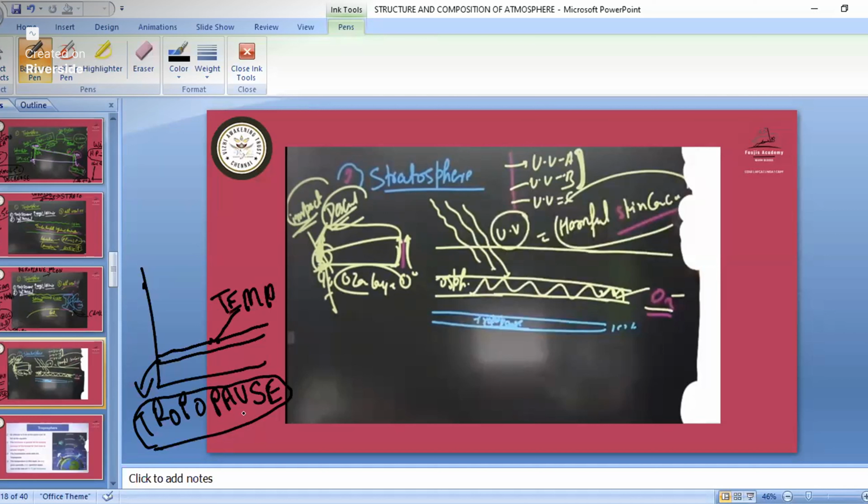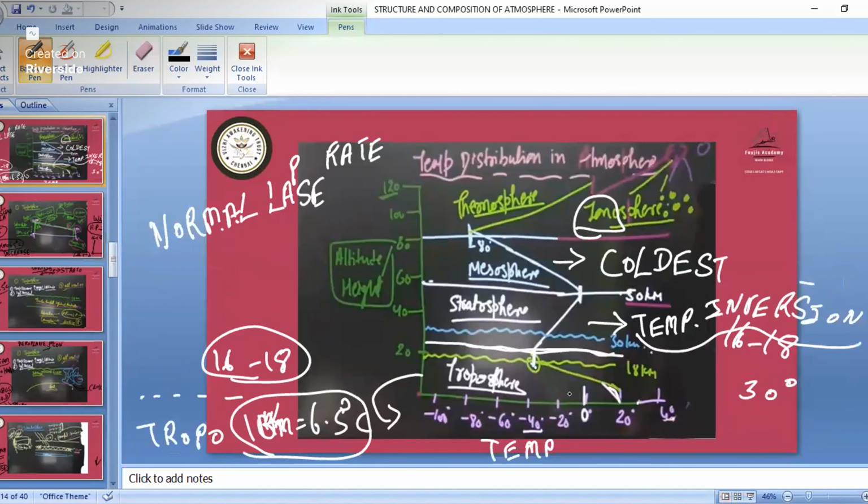So we studied that in the troposphere, as we go higher, the temperature starts decreasing. But here in the stratosphere, what happens? Temperature starts increasing. You can understand this better with this line. See here, our line is going like this: in the tropopause area it is constant, then again here it starts increasing.